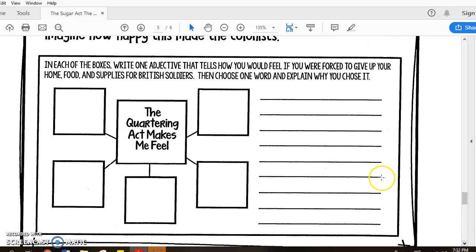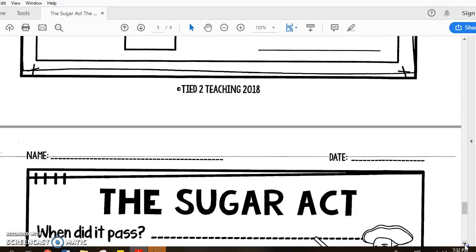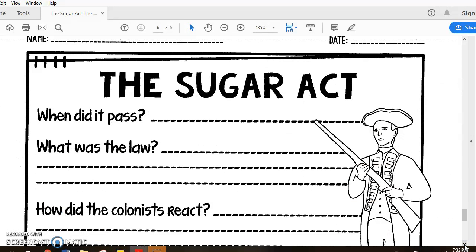In each of the boxes, write one adjective that tells how you would feel if you were forced to give up your home, food, and supplies for British soldiers. Then choose one word and explain why you chose it. The Sugar Act. When did it pass?